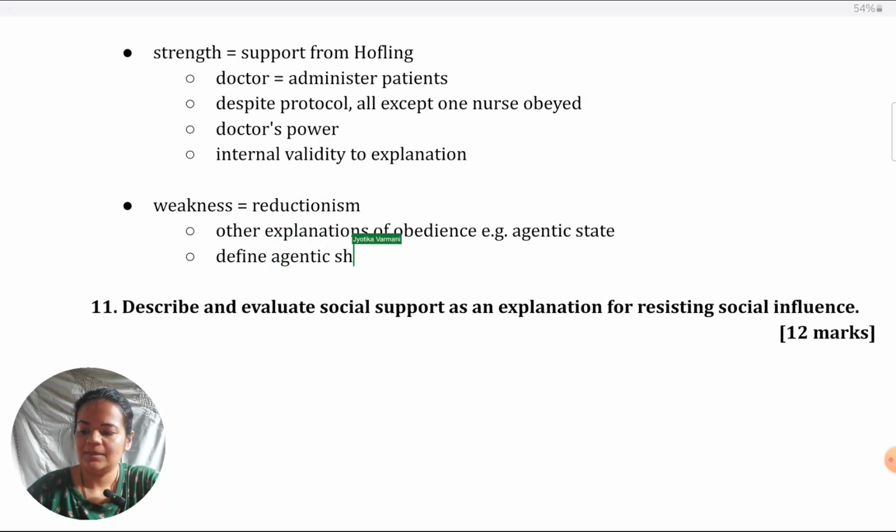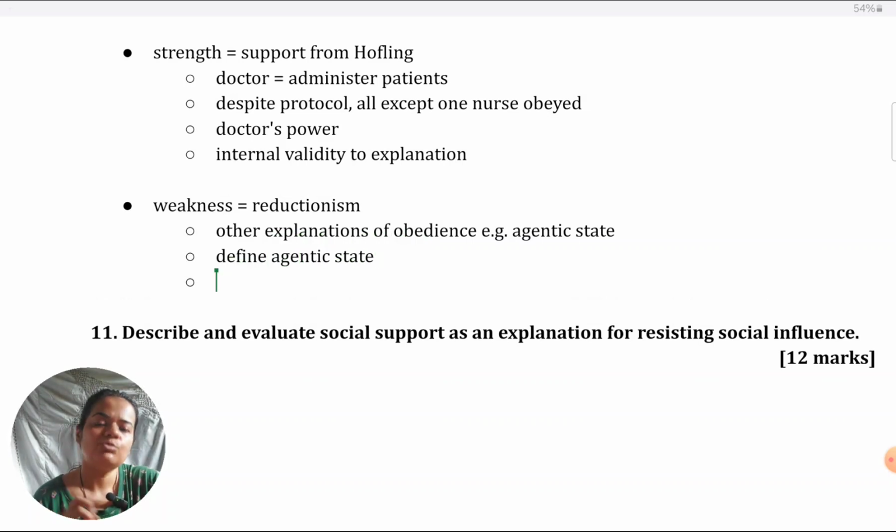It suggests that when ordered by an authority figure, individuals lose their sense of autonomy, or they shift from an autonomous state where they are responsible for their actions to an agentic state where they believe that they are just performing on behalf of another individual who is the authority figure and stop feeling responsible for their own behavior.